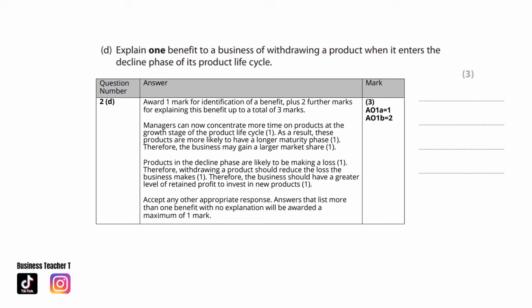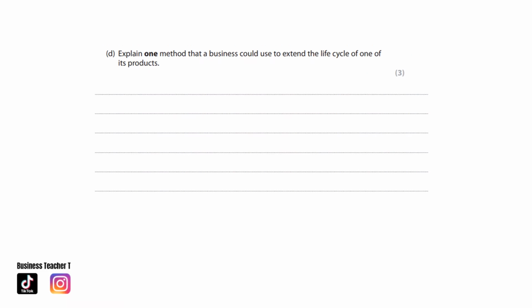Or, products in the decline phase are likely to be making a loss. Therefore, withdrawing a product should reduce the loss the business makes. Therefore, the business should have a greater level of retained profit to invest in new products, or any other appropriate response. Explain one method that a business could use to extend the life cycle of one of its products.